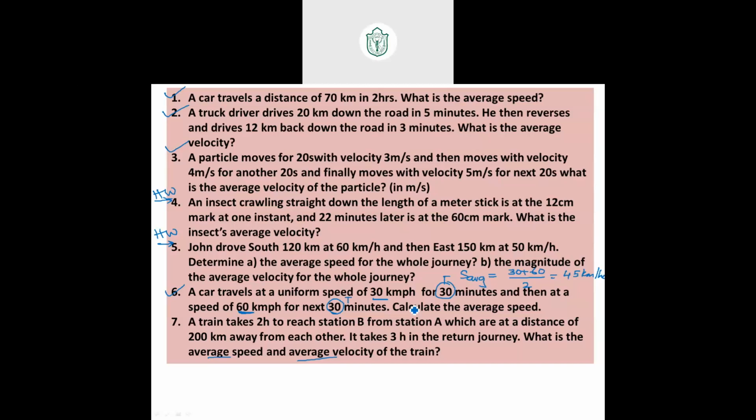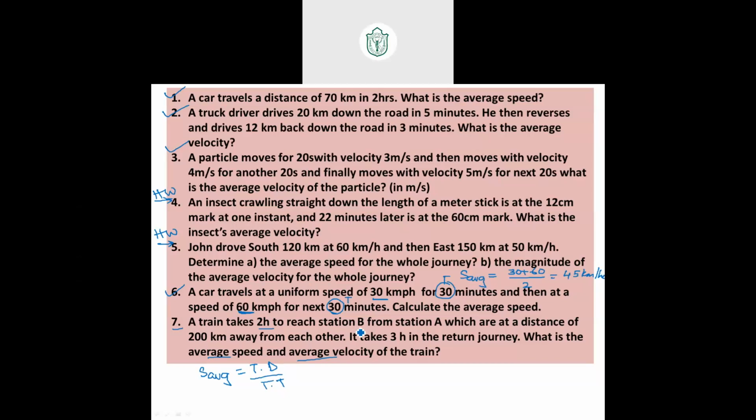Nice. Quick. So 7th question, guys. Speeds are not given. So we need to use the shortcut formula. We can go for the actual formula, total distance by total time. See, I'm going to go slowly.